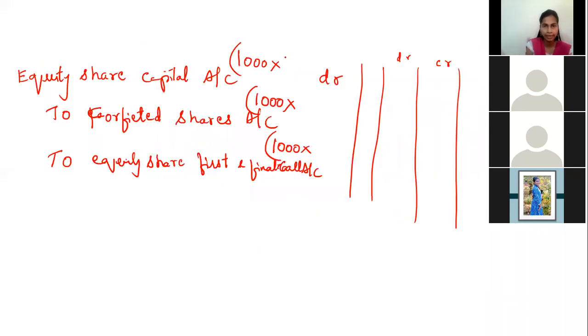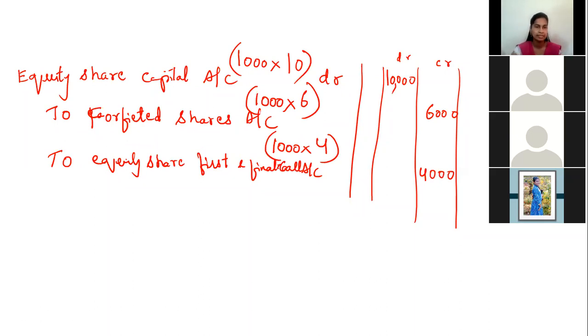So 1,000 into 10, capital rate is 10. First and final call rate is 4. 10 minus 4 is 6. Now multiply. It will give you the debited amount: 2, 3, 4, that is 10,000. Here it is 6,000, and this it is 4,000. Correct?